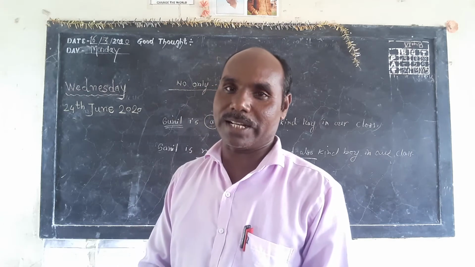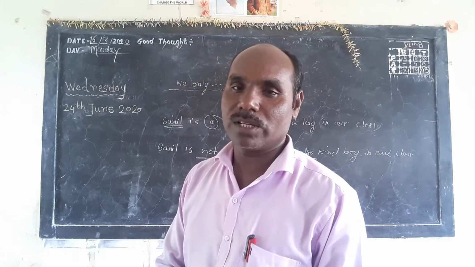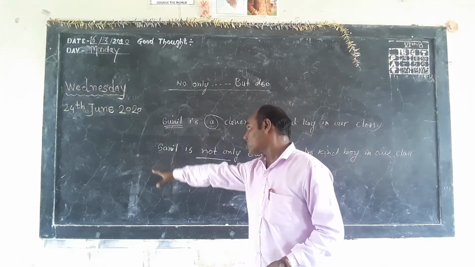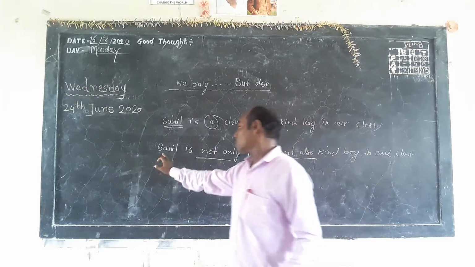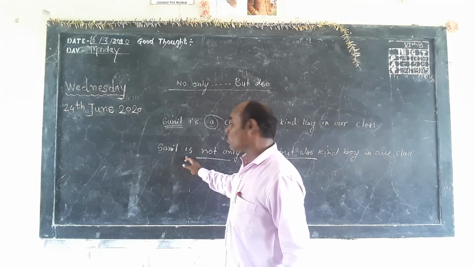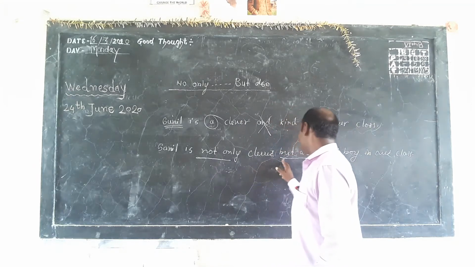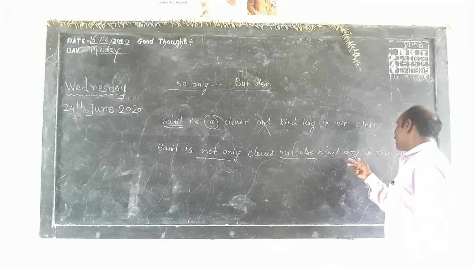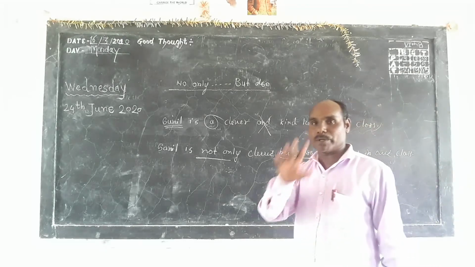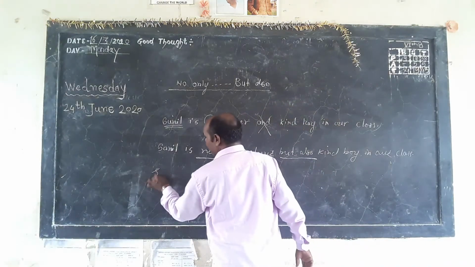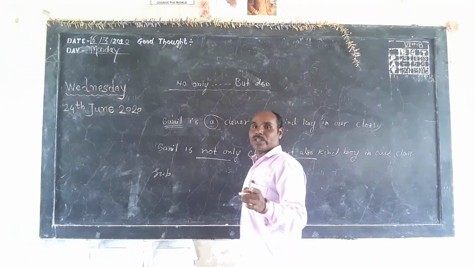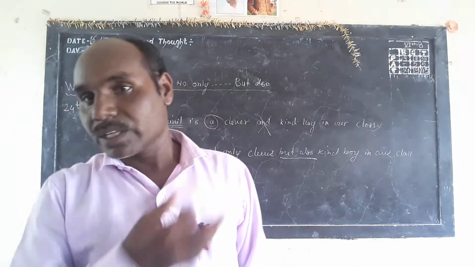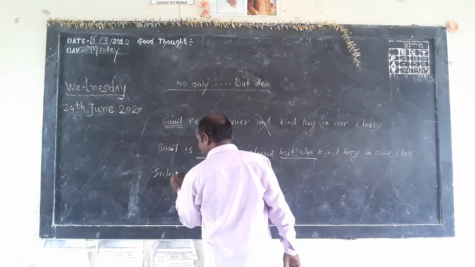This is the meaning of this sentence, and I hope you might have understood. It is not very difficult for you to understand because rules and regulations are given. The structure of the sentence also is given. First of all, subject, then helping verb, then not only, then adjective, then remove conjunction and use there, but also, then second adjective, and then remaining part of the sentence that will complement. The formula for not only but also. You will not get formula in any book. Okay? So pay attention.